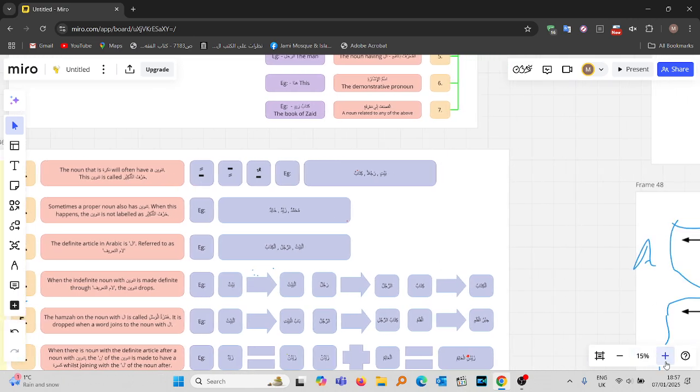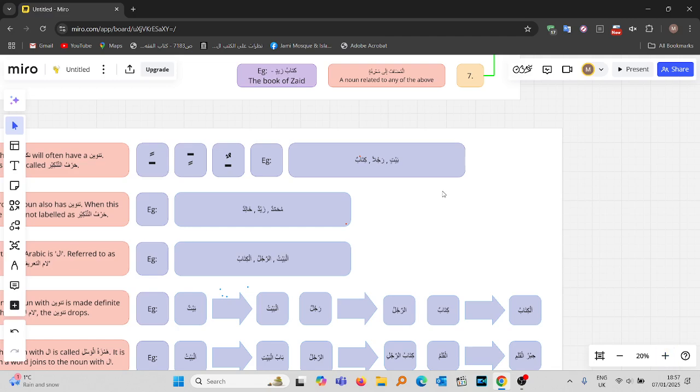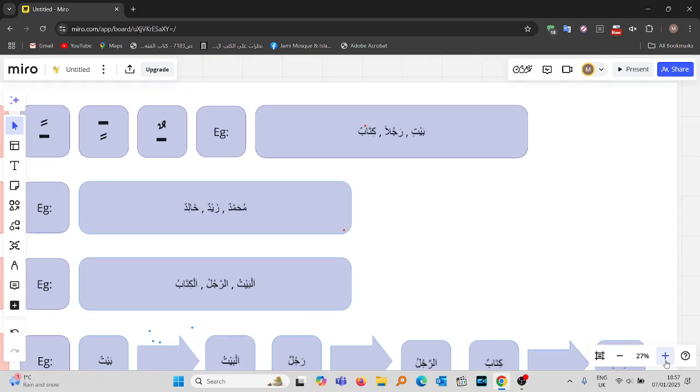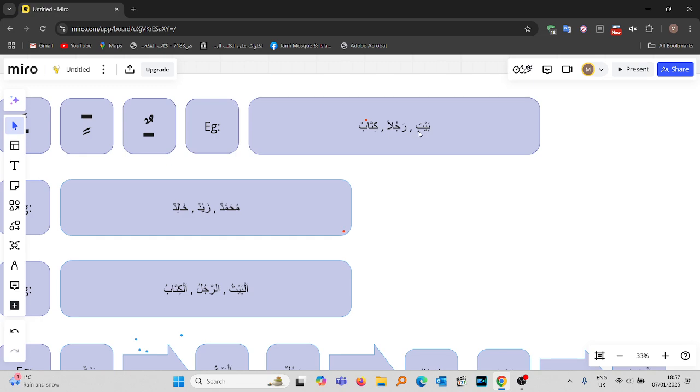Meaning, when you have a nakira noun, you notice that nakira nouns will have tanween, whether that tanween is dammatain, fathatain, kasratain, it will have tanween, right? And this tanween is called harf tankir. It enters upon a noun which is nakira, and it's actually there to indicate that this noun is nakira, hence why it's called harf tankir.